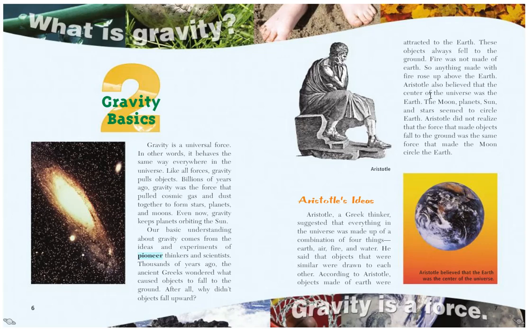Aristotle also believed that the center of the universe was the earth. The moon, planets, sun, and stars seemed to circle the earth. Aristotle did not realize that the force that made objects fall to the ground was the same force that made the moon circle the earth. So as smart as Aristotle was, having lived so long ago, even he wasn't too clear on the true nature of gravity in the universe. After all, he believed that the earth was the center of the universe, but we know that that's not the truth.